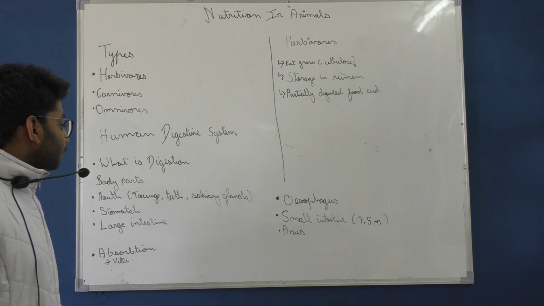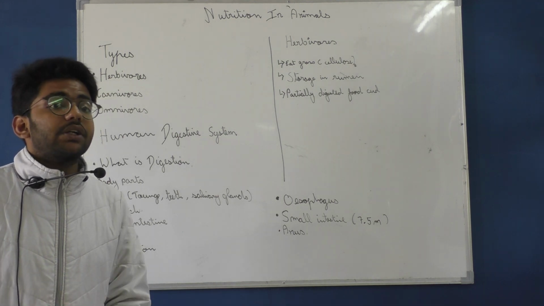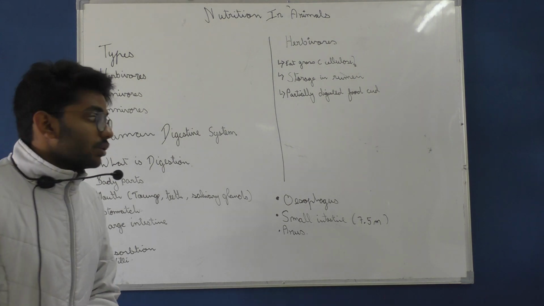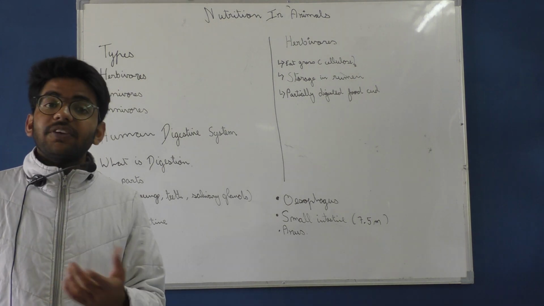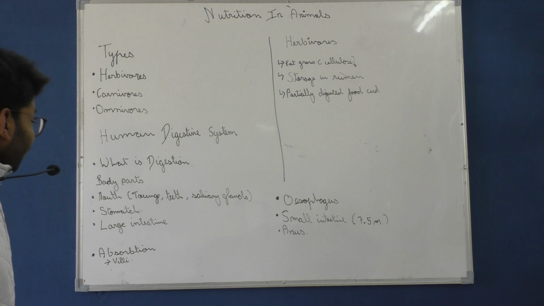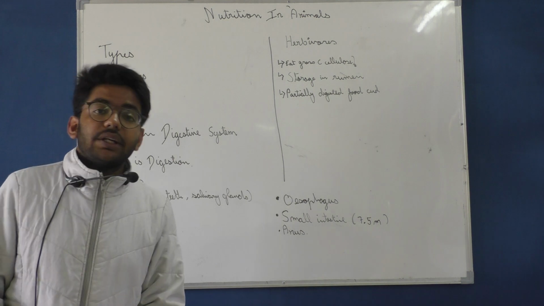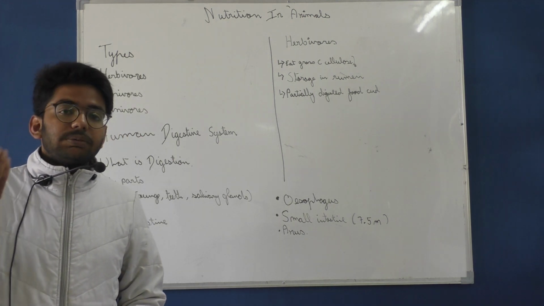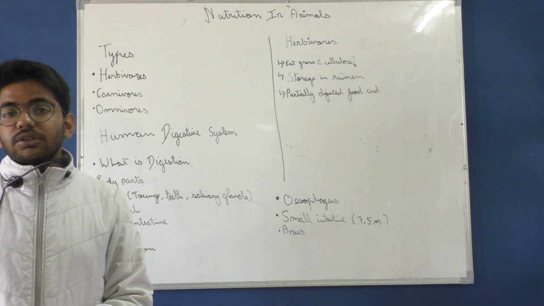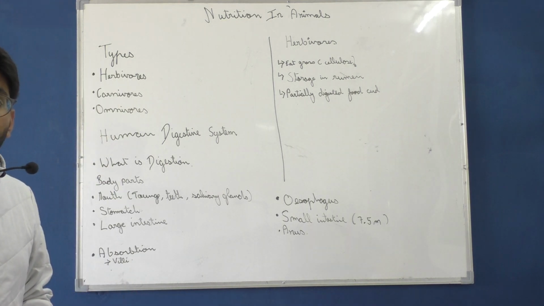After that comes the role of the tongue. The tongue is going to give you the flavors which you get pleasure from. You get pleasure from the taste of food. So the tongue helps in providing you the flavors, so you can have a pleasurable feeling and feel good. After that we are going to talk about the food pipe, which is known as esophagus. What does that help with? It helps us transmit the food into the stomach. We can't have a stomach in our neck, right? So the esophagus, the food pipe, helps us in transmission of food into the stomach.